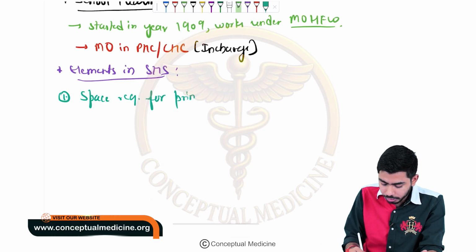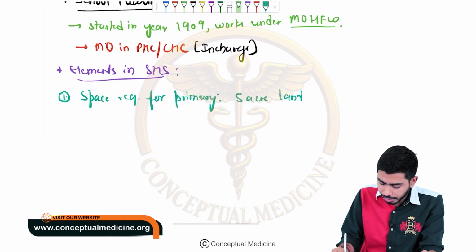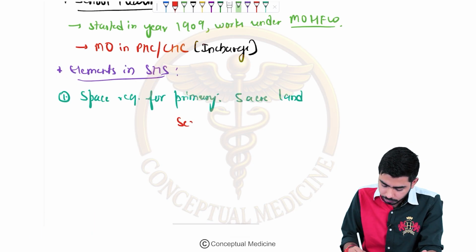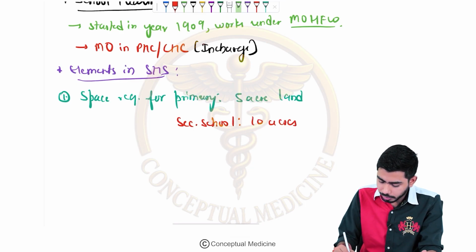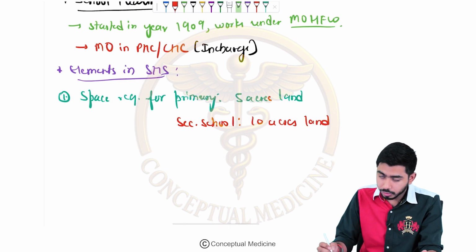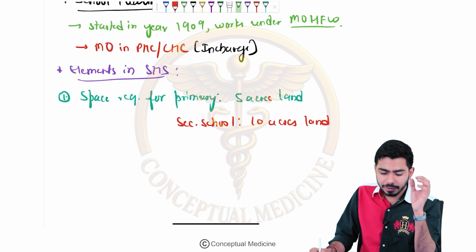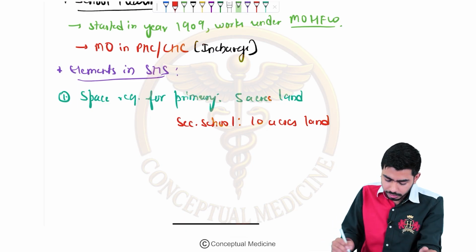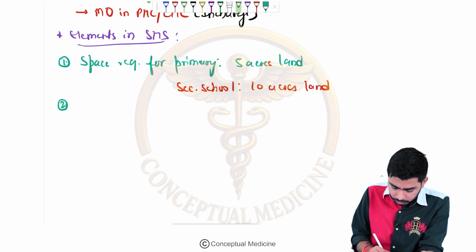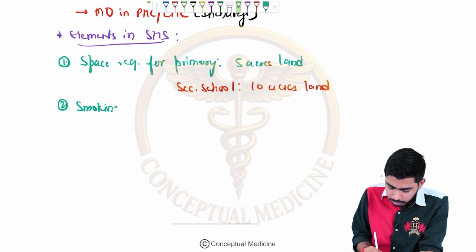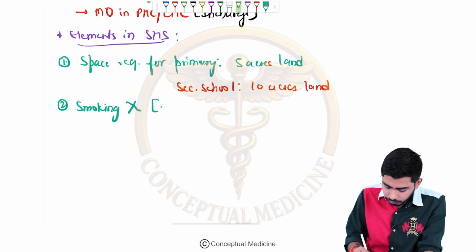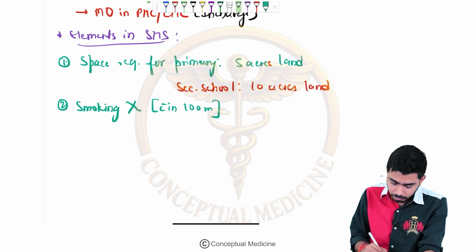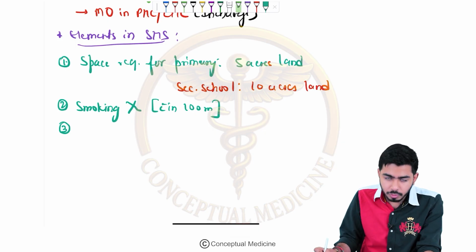Space required for a primary school is almost around 5 acres of land, and for a secondary school it is around 10 acres of land. Now we should make sure that smoking is not allowed. Smoking is prohibited within 100 meters of the school premises.